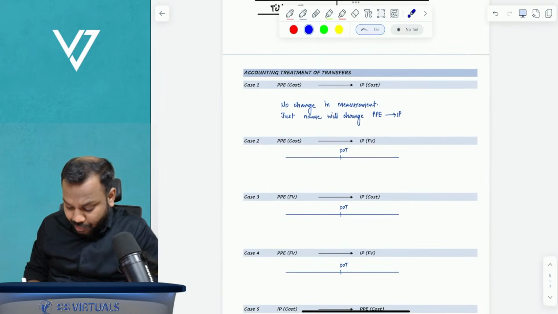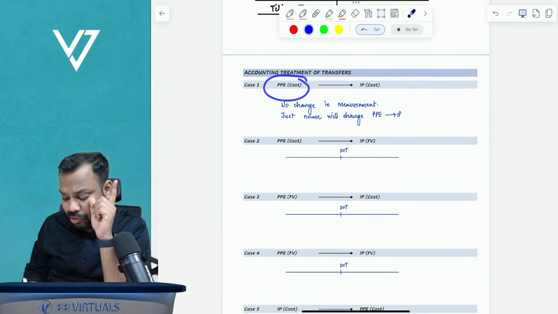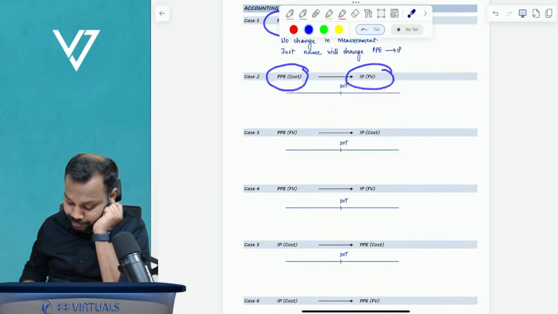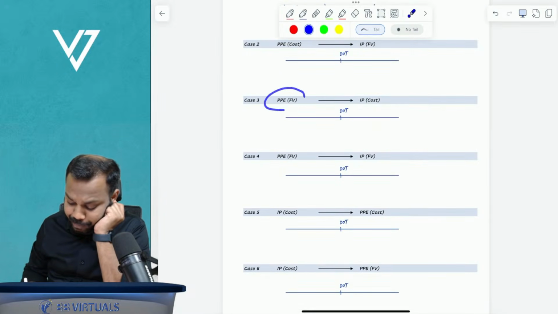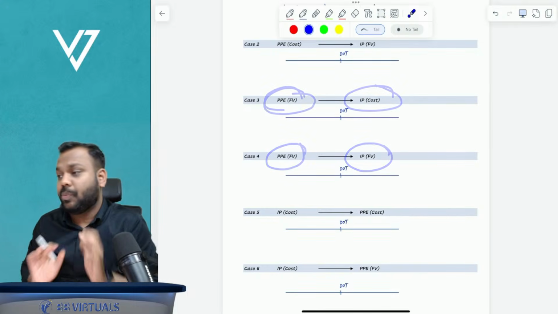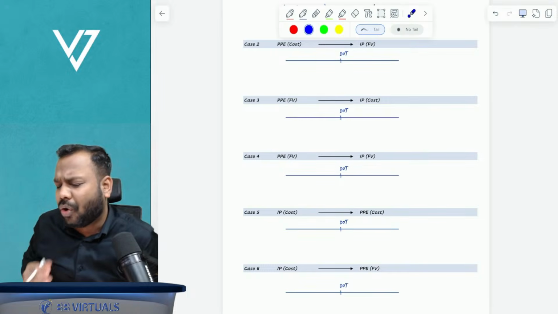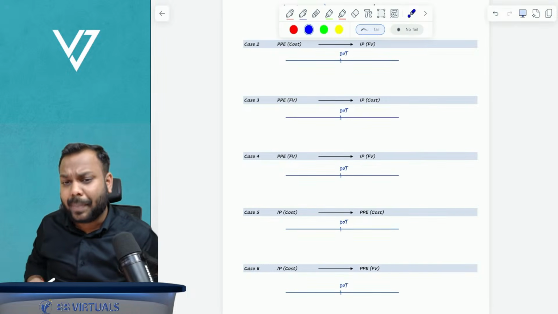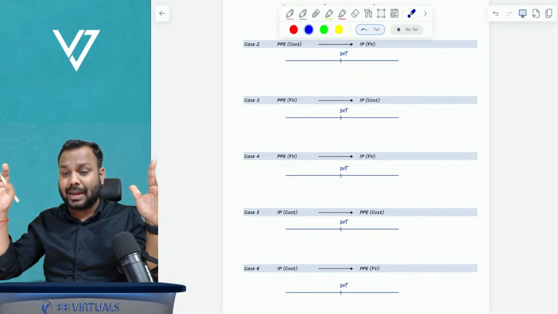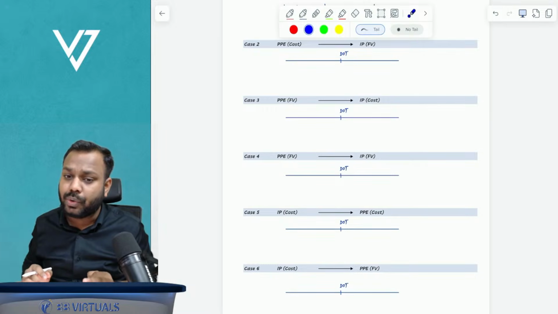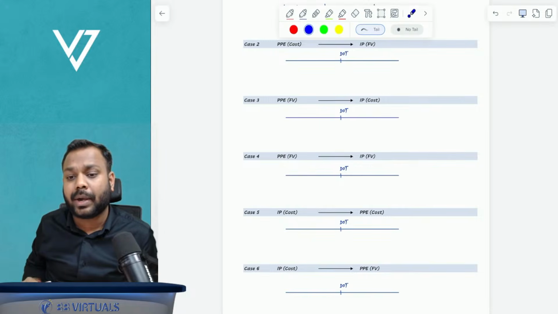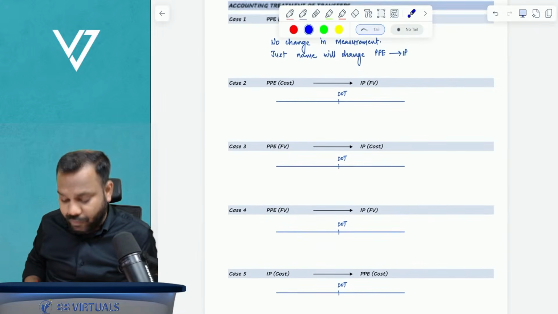Now understand, the first case is property, plant, equipment at cost to IP at cost. The second case is PPE at cost to IP at fair value. The third case is PPE at fair value to IP at cost, and PPE at fair value to IP at fair value. So basically I have tried to list all the possible cases, and I'll take up an example and explain all the 8 possible cases with you so that you have absolute clarity on this topic, because I don't want you to mess up on this topic in the exam. This is one of the most important topics in the investment property chapter.